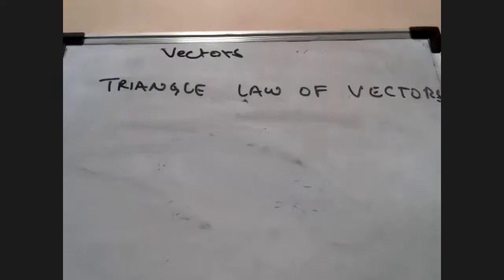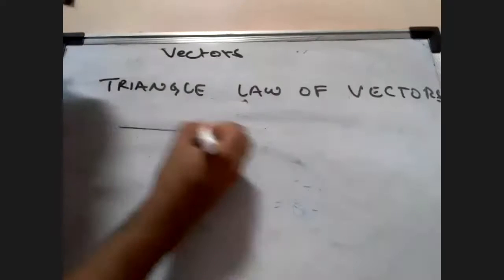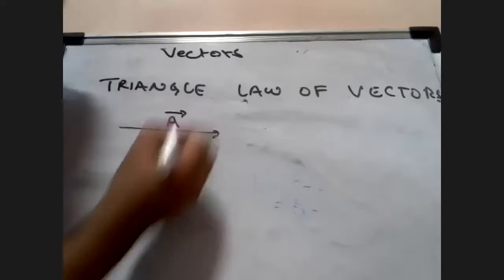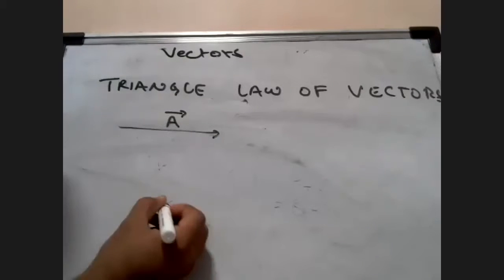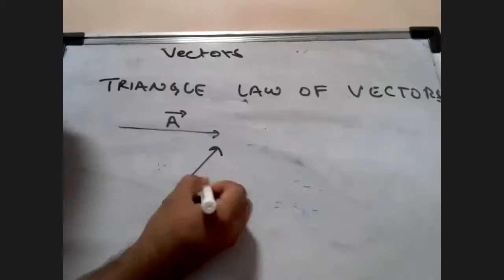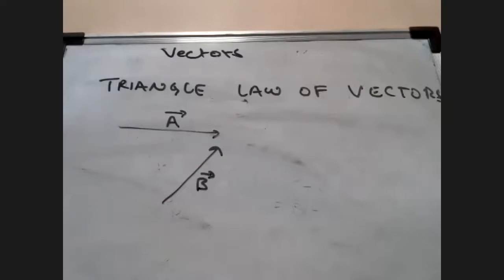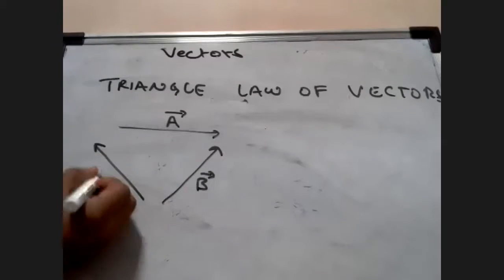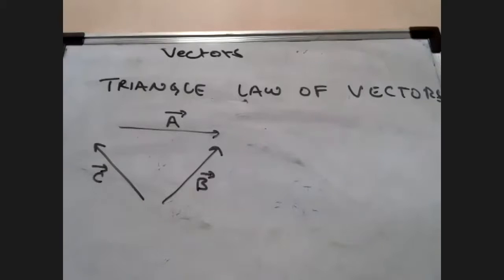Let's say that this is going to be my a vector, and there's another vector here in this direction, b vector, and another in this direction, c vector. So what will be the resultant of these forces? These are all different directions, but they are the same physical quantity. That is the only way we can add them.